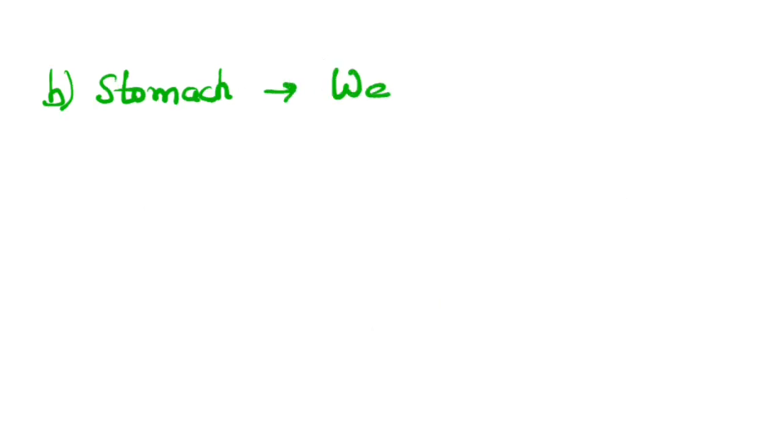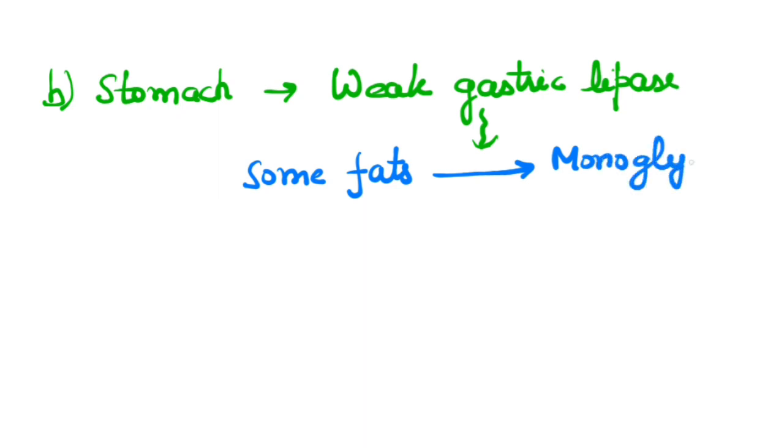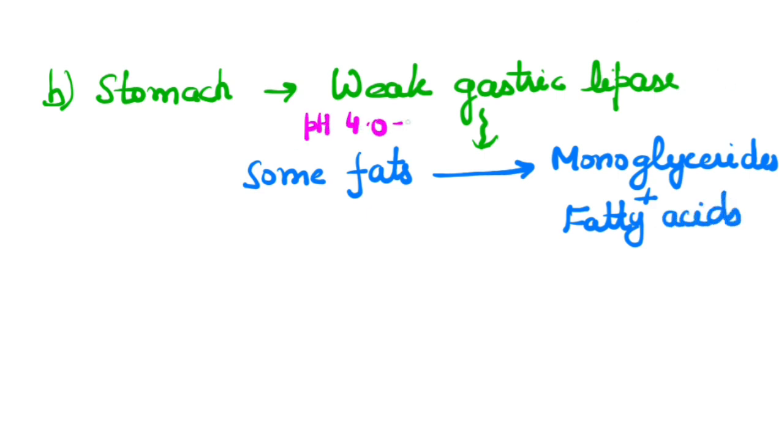From the buccal cavity, food now goes into the stomach. Stomach has a weak gastric lipase which is responsible to digest some of the fats into monoglycerides and fatty acid. This gastric lipase works in slightly acidic pH, that is pH 4 to 5.